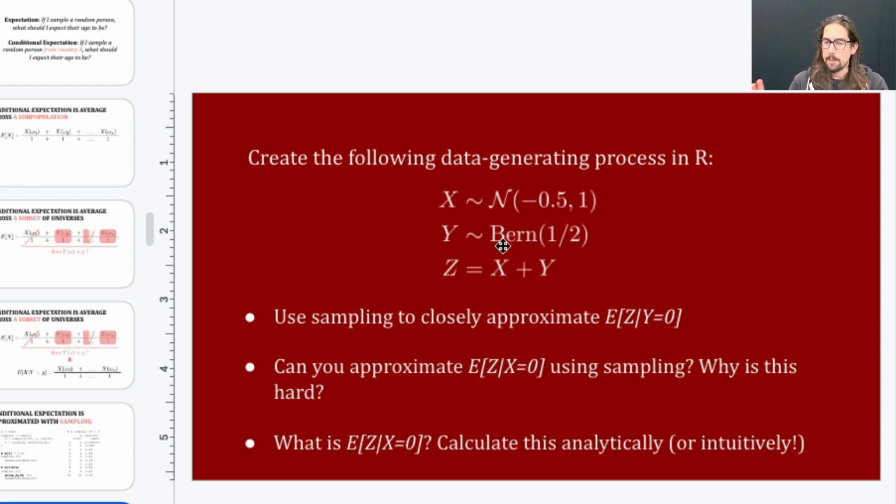Because it's the same as we did for the other case where y is 0. So here, if I'm telling you that x is 0, then z is just equal to y, right? And y is Bernoulli 1/2. It's a coin flip. So the expectation of this random variable is 1/2. So the expectation of z given x equals 0 should just be 1/2.